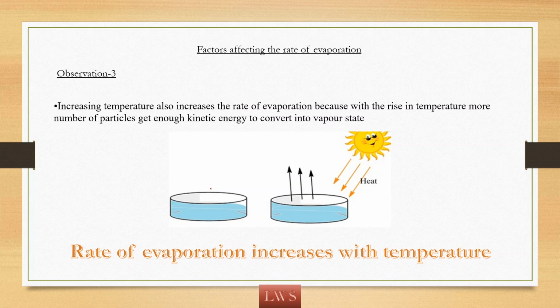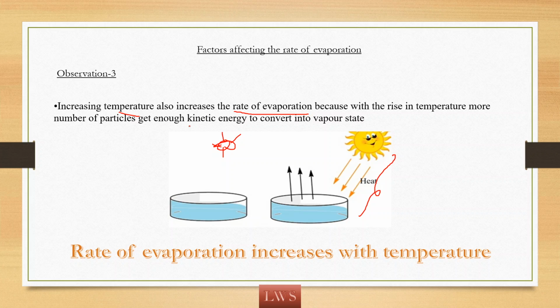Now, if there are two containers, one is placed where there is no sun and the other container we are placing under the sunlight. In which of these two does the liquid evaporate faster? Obviously the one kept under the sunlight will evaporate faster, because of the increased temperature, the rate of evaporation increases.